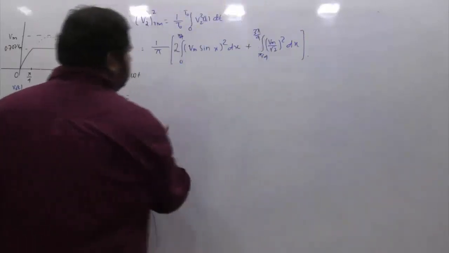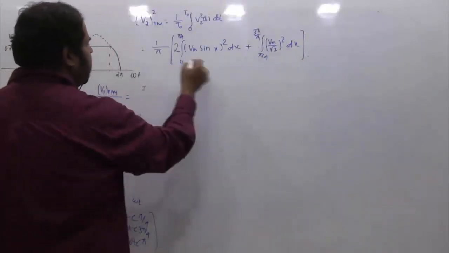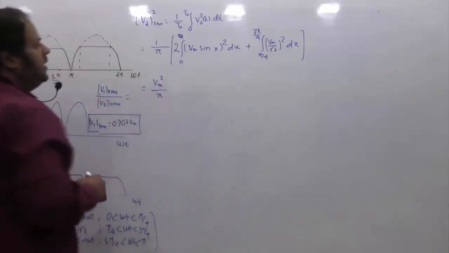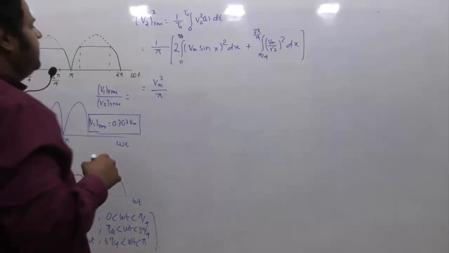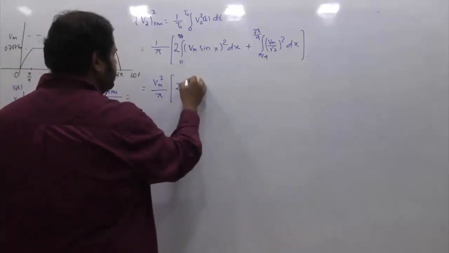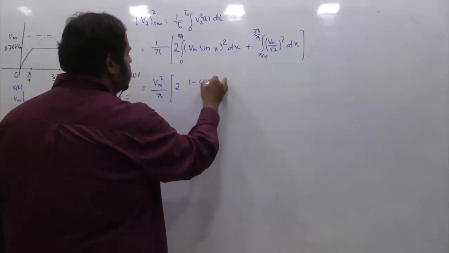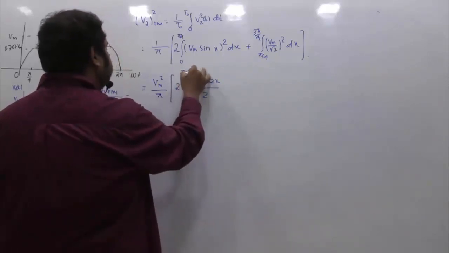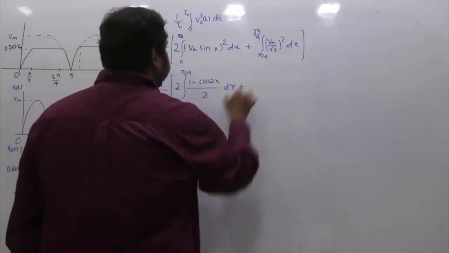And if you see this carefully, Vm is a common factor, so I can take Vm square out, so it is Vm square by pi. And then 2 into sine square x can be written as 1 minus cos 2x divided by 2 in the range of 0 to pi by 4 dx.